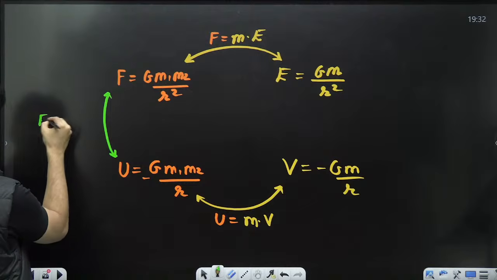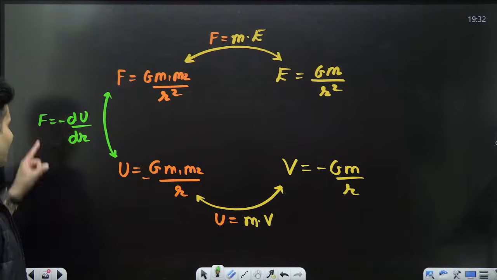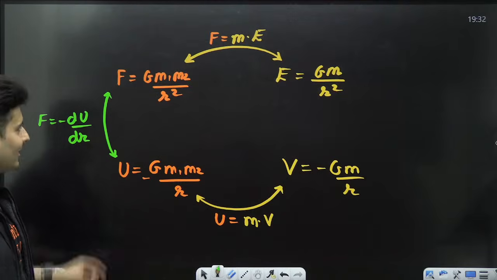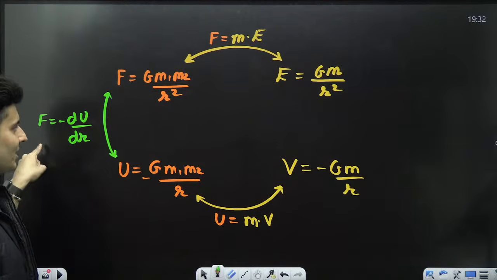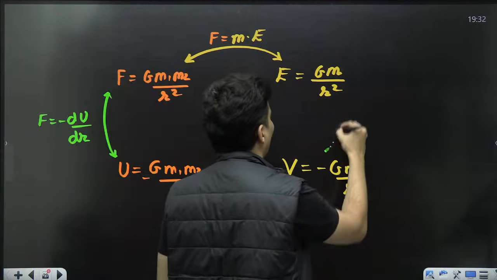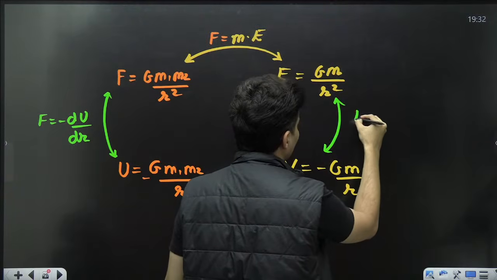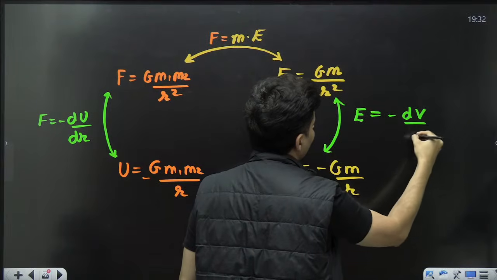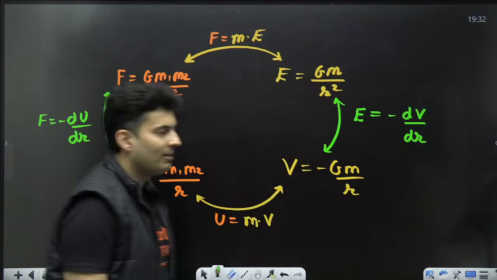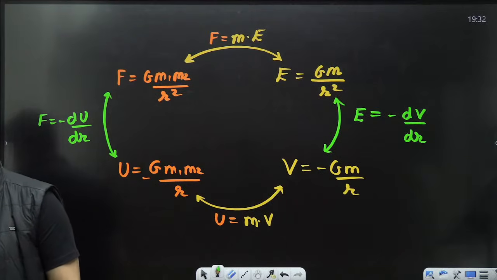Yep, F is minus dU by dr. You have learned this relationship. So you can go from here to here using this relation. So naturally, if you want to go from here to here, also you can use this relationship. Instead of force, you will have field, and this will be minus dV by dr. Yep, very good.